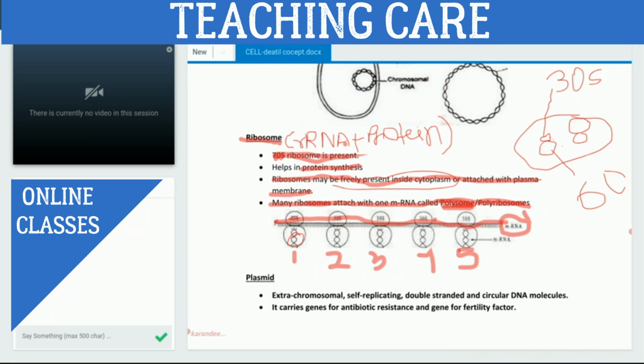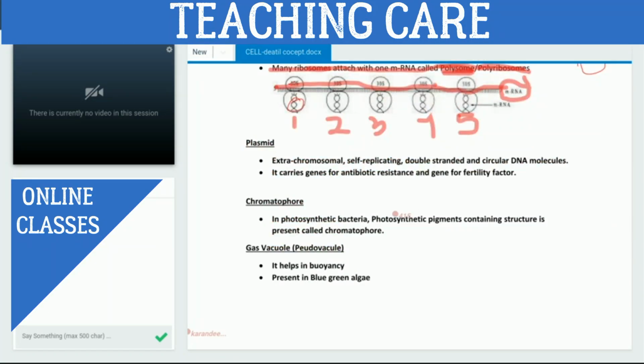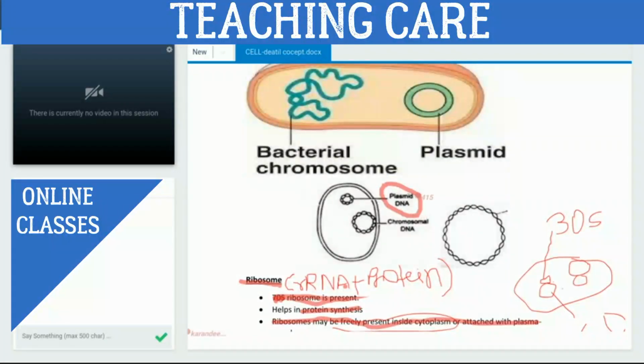And in the last class, we also studied about the plasmid. Plasmid is what? It is extra chromosomal, self-replicating, double-stranded circular DNA.